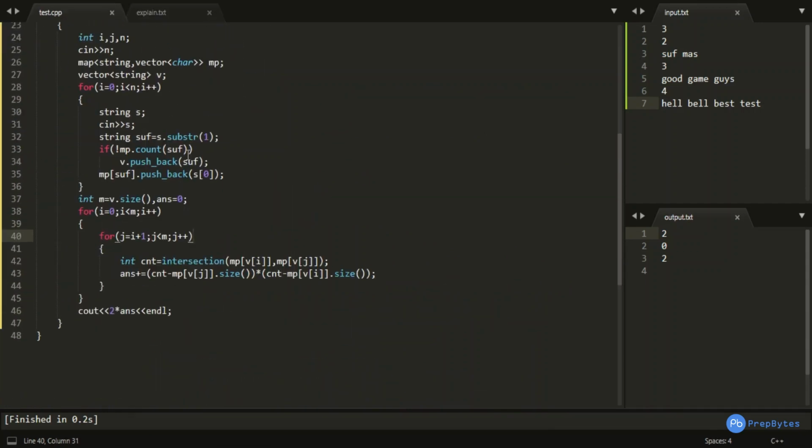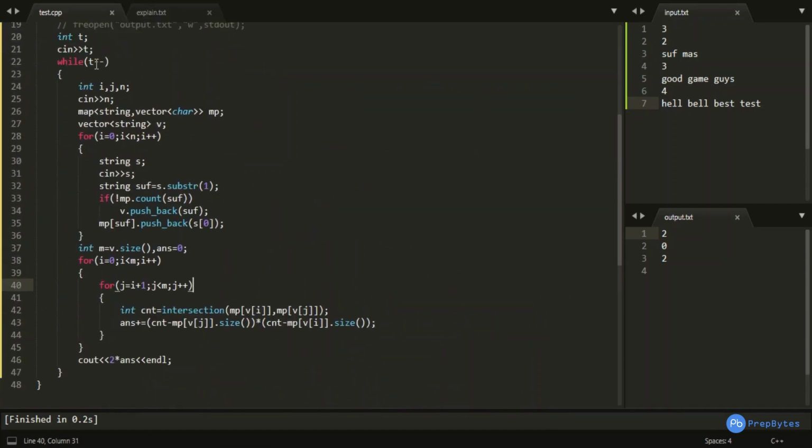Okay. So basically, for t test cases, I did while t minus minus and took input of n. And then I made a map of string and I mapped it to vector of characters. And I also maintained a vector of string v. Now I am taking input each and every funny word from the user, and I am finding the substring, or here suf is nothing but my body.